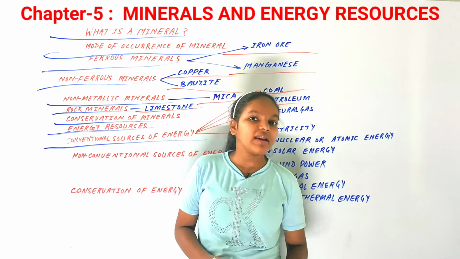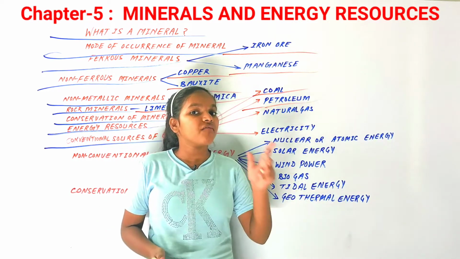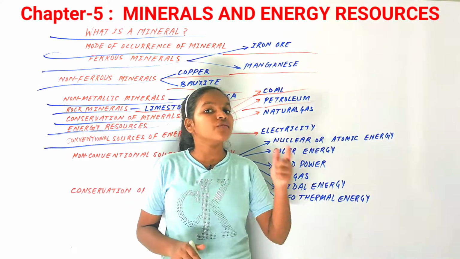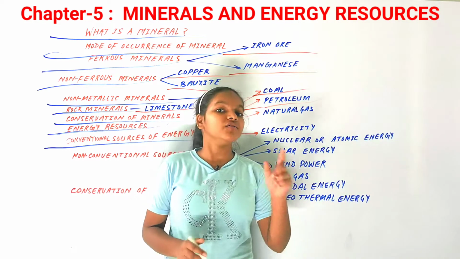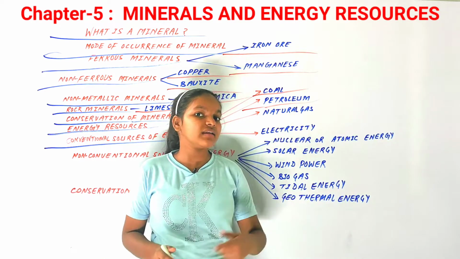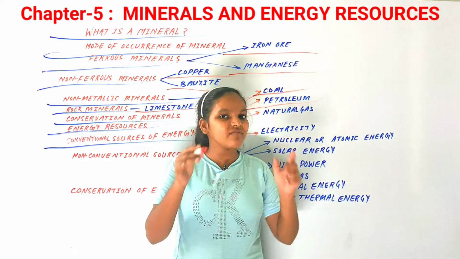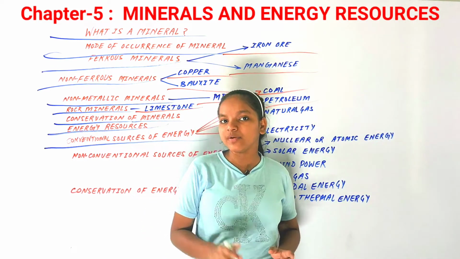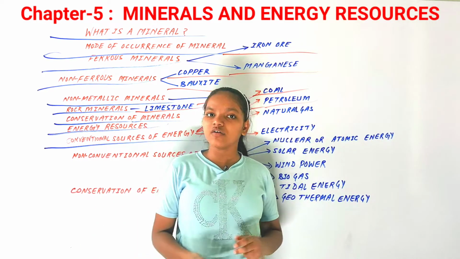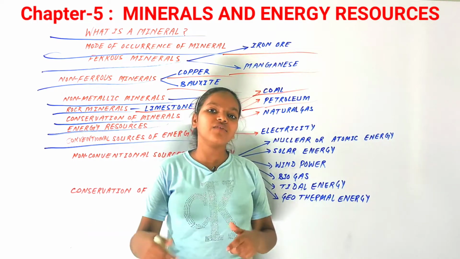Petroleum is found wherever there are porous layers, and to prevent the flow of the oil from those porous layers, there is an intervening layer of non-porous material. For petroleum there are a lot of methods. It lies very deep beneath the earth's surface, and a lot of structures can be seen for extracting the petroleum from the ground. It is so deep underground that we need many structures to extract it from the earth's surface.